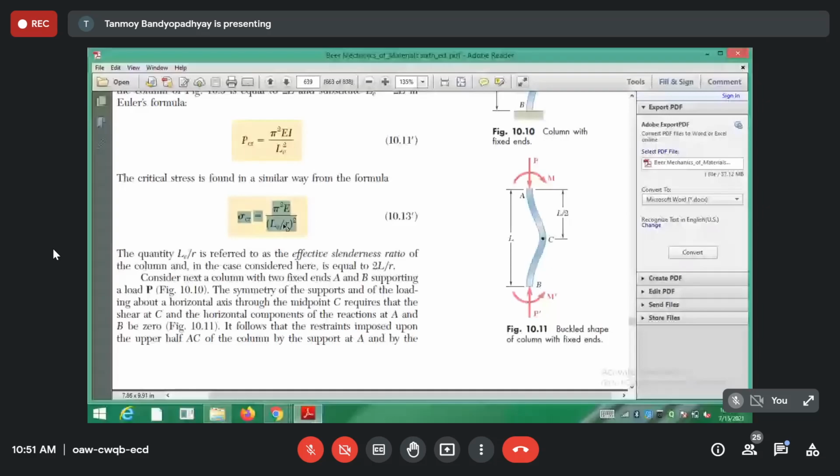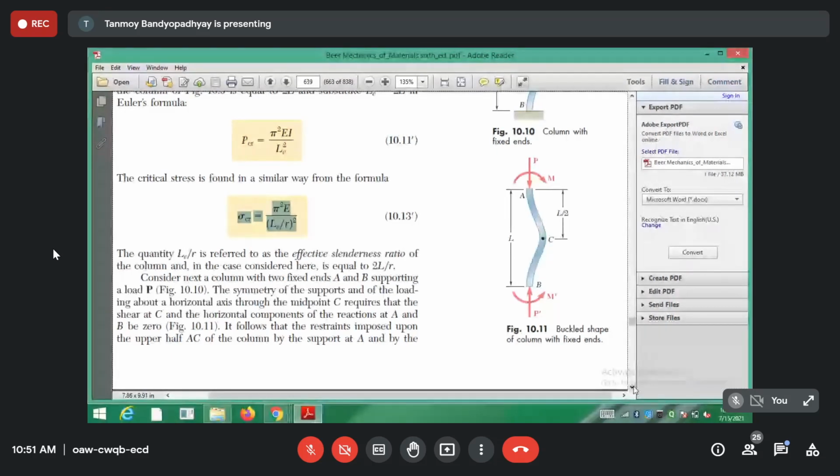This r, or rather, in my note I have denoted it by k. k is the least radius of gyration of the column. Either if you are taking Ixx or Iyy, for Ixx it will be kx, the least radius of gyration in the X direction. Similarly, ky is the least radius of gyration in the Y direction. Whichever is the minimum of the two, kx or ky, you have to put here, so that you arrive at the sigma critical, the crushing load or the crippling load for the column.